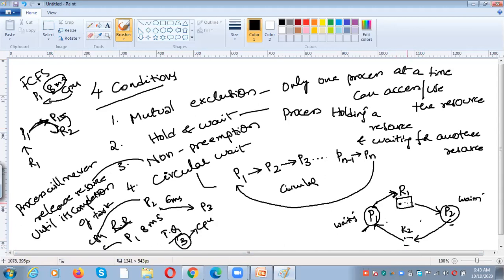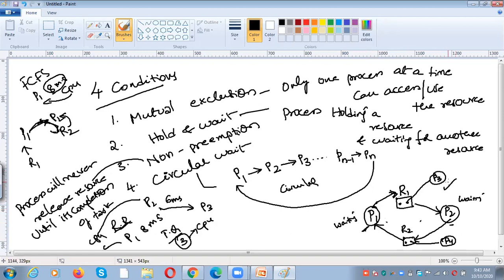Here we have two instances of R1, two instances of R2. One instance is assigned to some other process called P3 and one instance is assigned to some other process called P4. In the previous example, P1 has to wait for only P2. P2 has to only wait for P1 to release a resource. But in this case, even if P2 is not releasing a resource, P3 can release the resource.